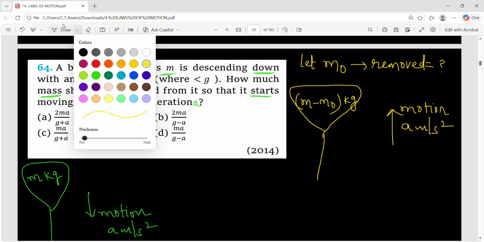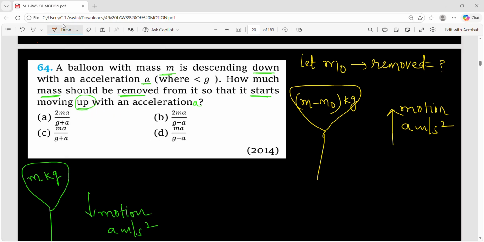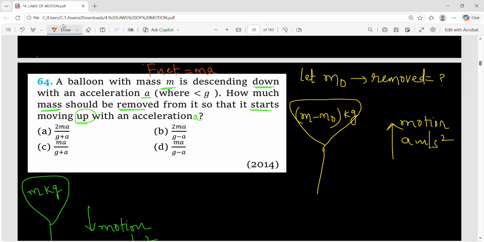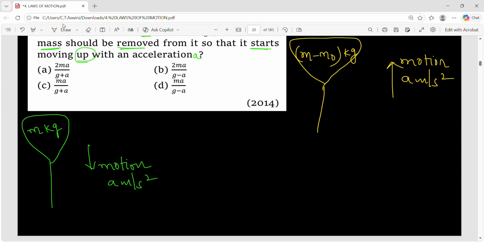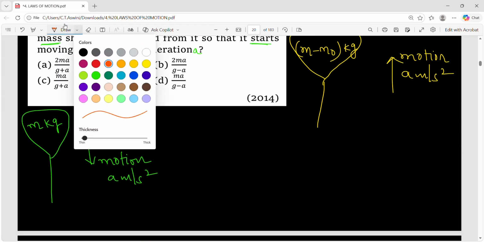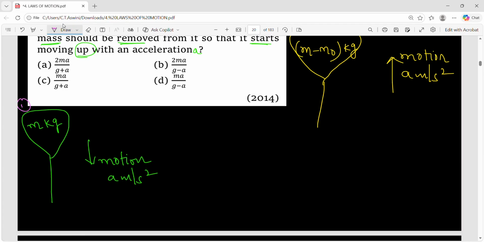So how shall we do this? Using Newton's second law. And what do we do here? We apply F net equals ma. Why not directly F equals ma? If there is one force, we will use F equals ma. But here it is not one force. Let us see the case. See the first case. What will be the force that will be acting downward? Weight of the balloon, which is m into g.